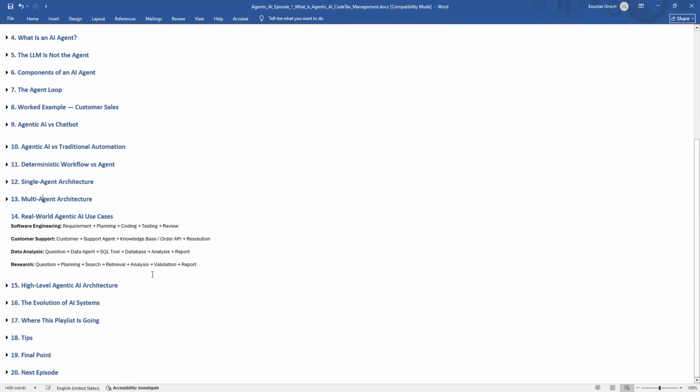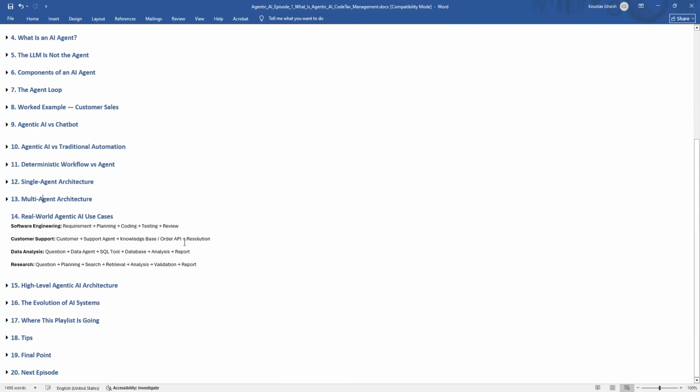So next, some real world agentic AI use cases. Let's look at some practical applications. Software engineering agent: first requirement understanding, then planning, coding, testing, review. For customer support agent: knowledge base or order API, then resolution. Then data analysis: questions, then data agent, SQL tool, database.